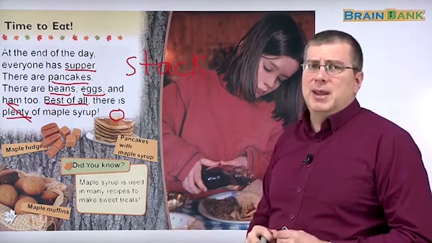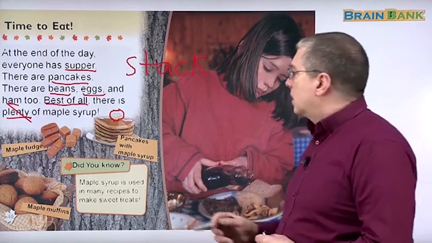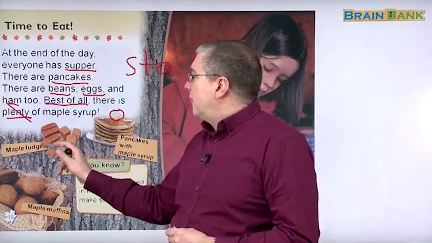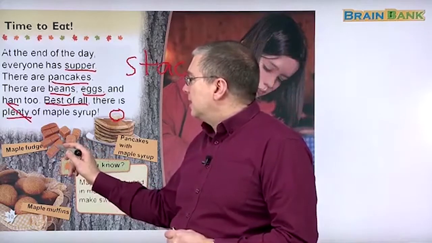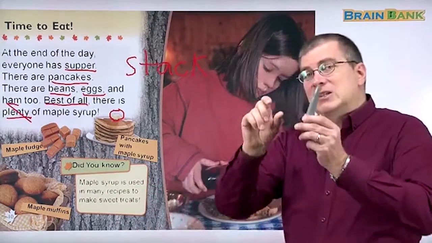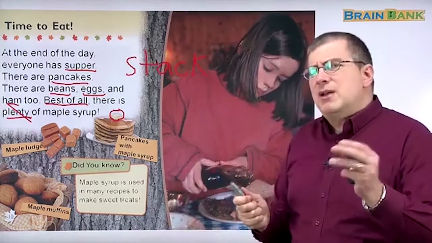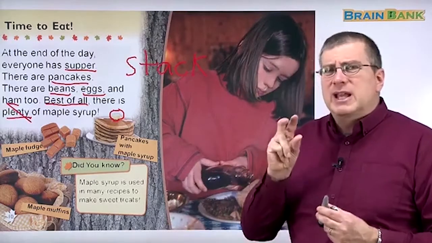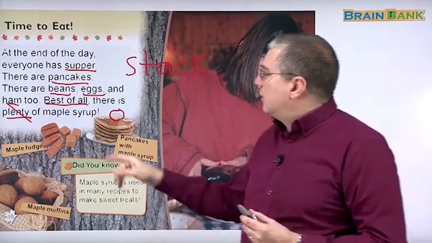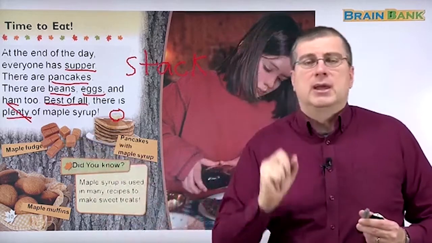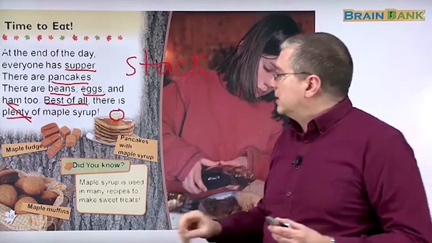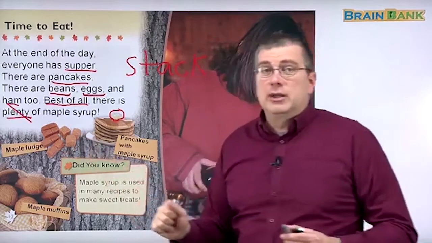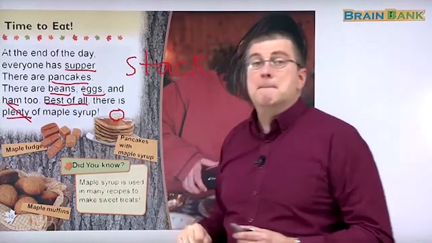But what else can you use maple syrup for? Most people use it on their pancakes, but did you know you can also make fudge from maple syrup? And this is fudge. It's like a candy. It's soft. You may have had a brownie before. A brownie is like a very thick cake. And fudge is even thicker than a brownie. And it's very sweet. And you can make chocolate fudge, but you can also make maple fudge.